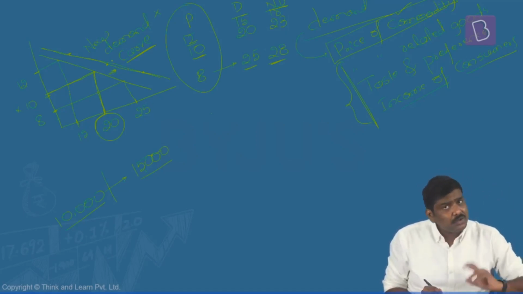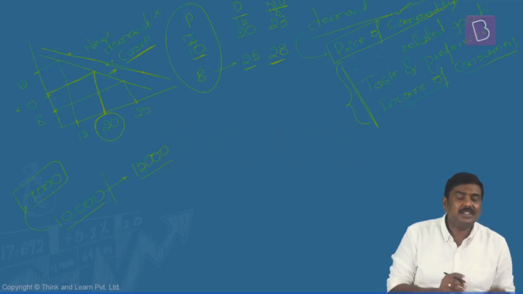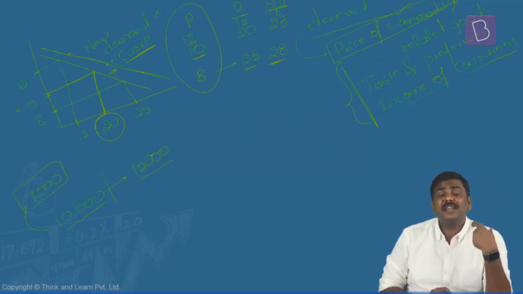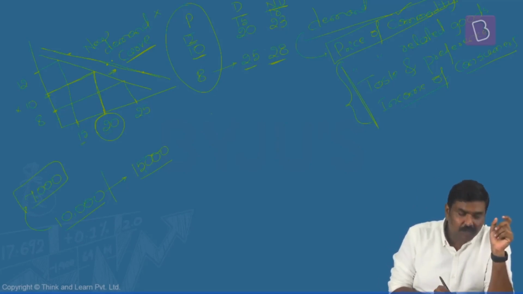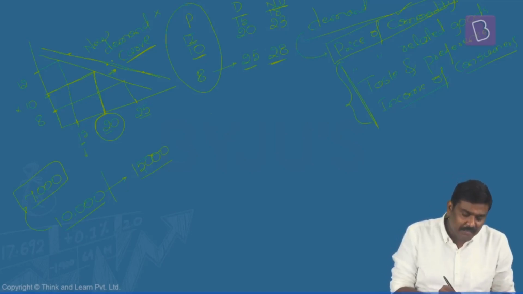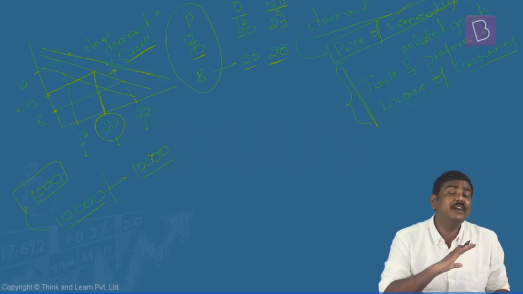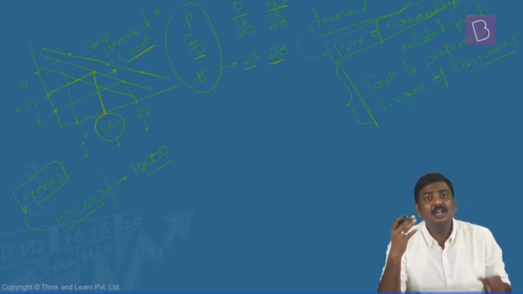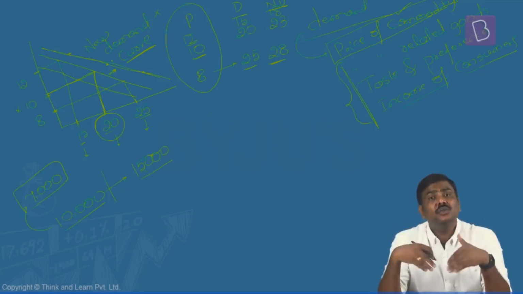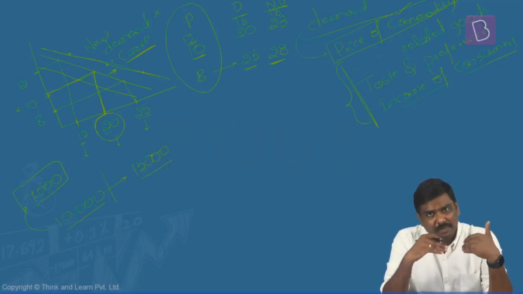And can it shift to the left side also? Definitely yes. Rather than income being 10,000 rupees, what if his income is cut to 7,000 rupees? Is it okay? His income is reduced to 7,000 rupees. At this particular point of time, rather than demanding 15, 20 and 25 units at different price levels, at the same price level, the demand might come down. And as a result of this, you will get the coordinates which connected will give you a line which is to the left side of the original demand curve as such. So the demand curve can either shift to the left side of the earlier demand curve or to the right side of the demand curve.